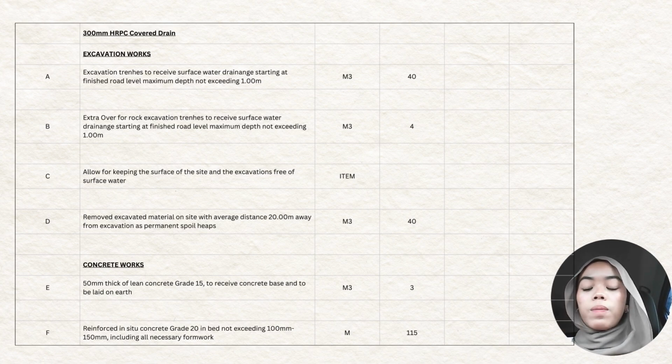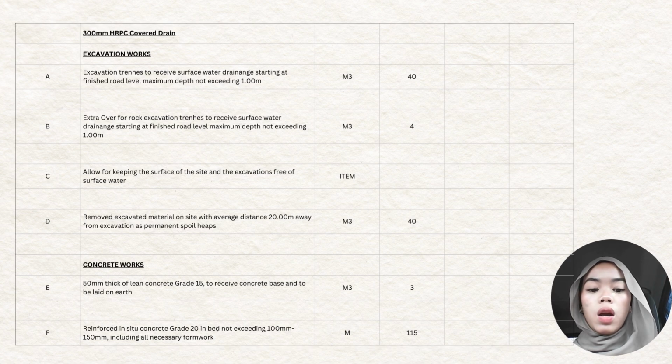Next item is concrete works. 50 mm thick of lean concrete, grade 15 to receive concrete base to be laid on earth. The quantity is 3 meter cube. Reinforced in situ concrete grade 20 in bed, not exceeding 100 mm to 250 mm, including all necessary formwork. The quantity is 115 meter.